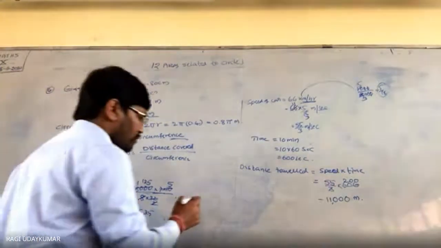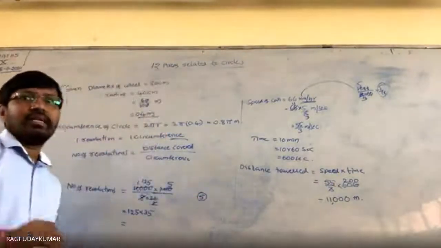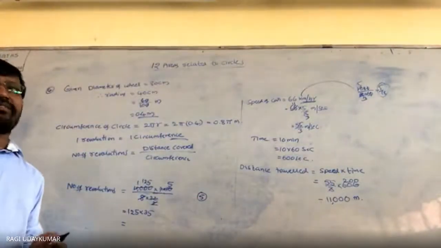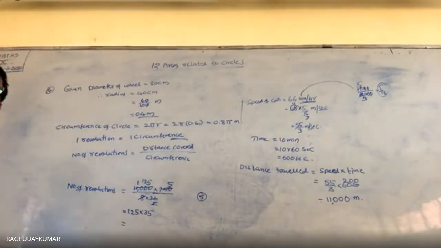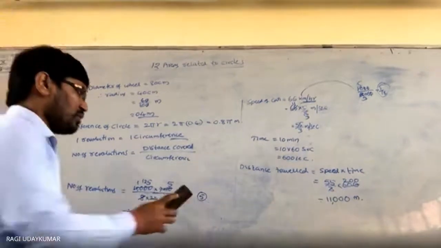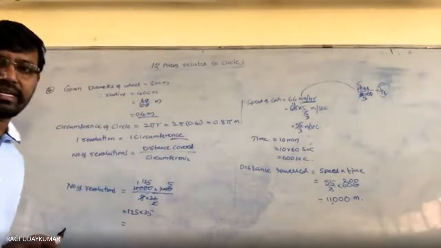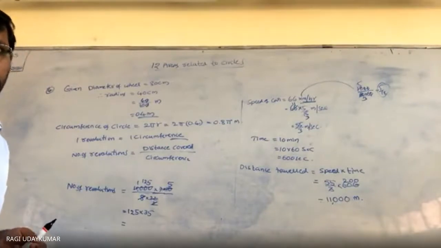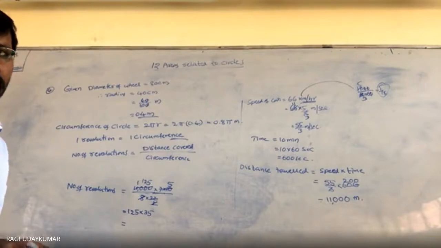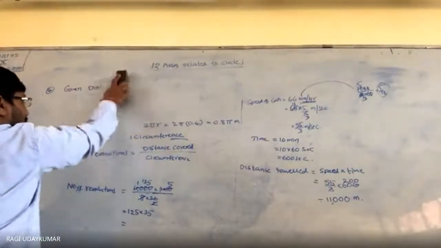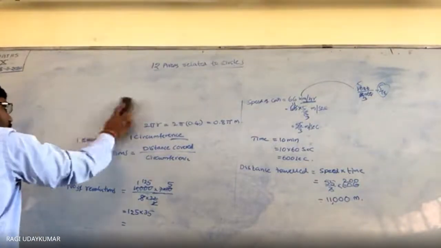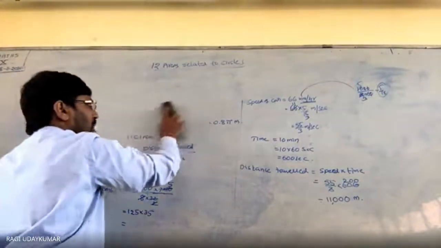Next, let's go to the fifth problem. Fifth problem is very simple here. Pick the correct answer in the following and justify your choice. If the perimeter and area of the circle are numerically equal. Did you understand the fourth problem? Is there any difficulty? If you have any doubt, please ask. No, sir. Very good. Simplification, just the multiplication part, I am giving to you as a demo that you have to do. You can do it. So the main concept of how to solve it, I am saying to you.